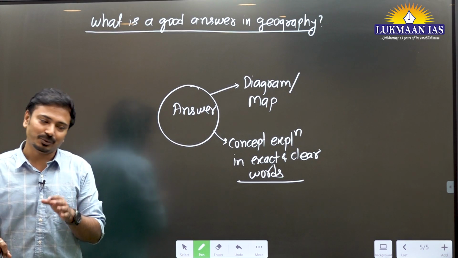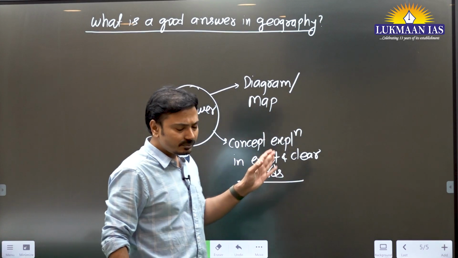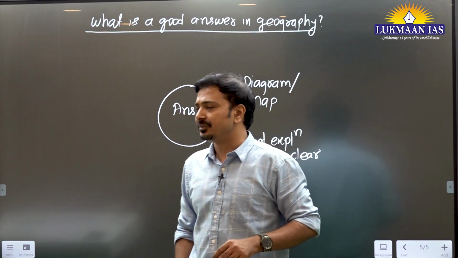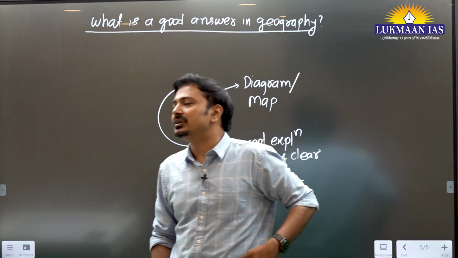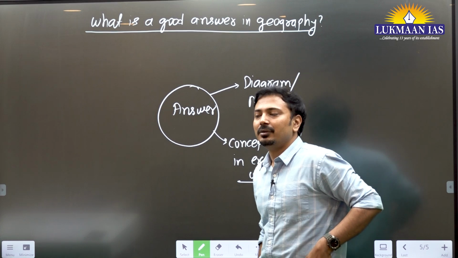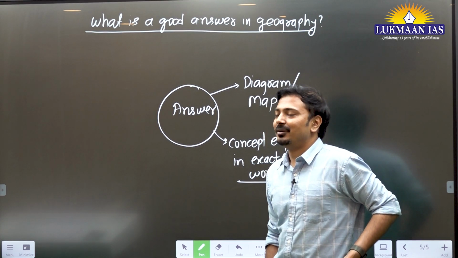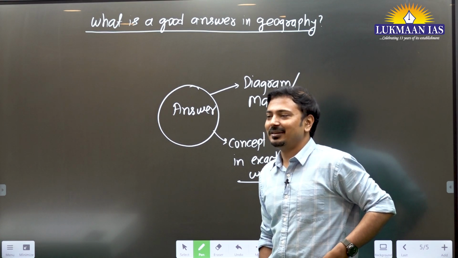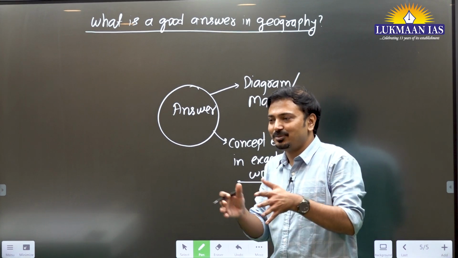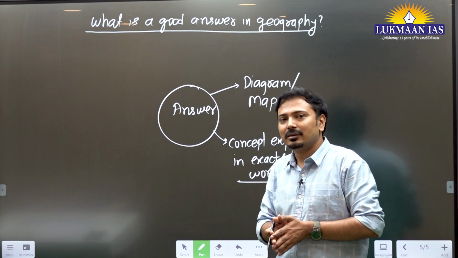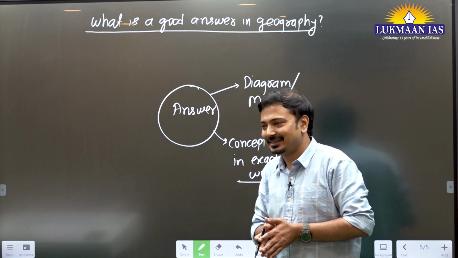Suppose there is a question related to, let's say, continental drift theory, and the student is not explaining the concept of Pangea, how it is breaking up, and the supporting evidences.